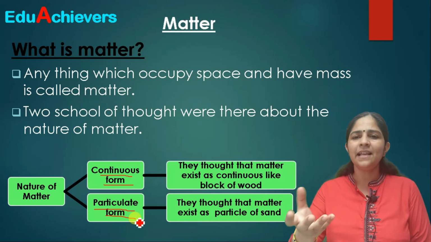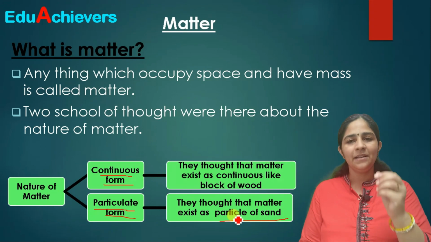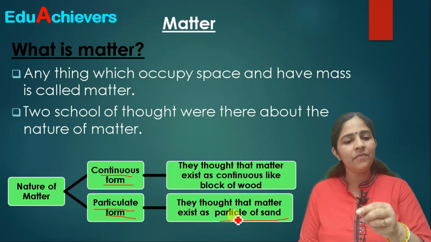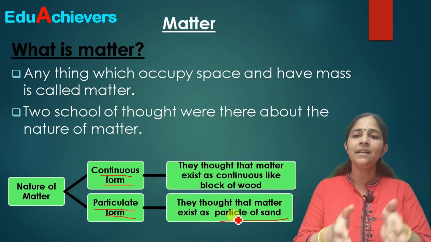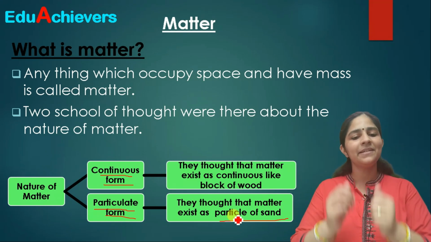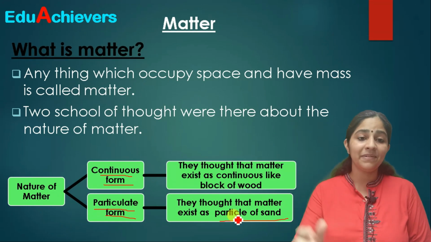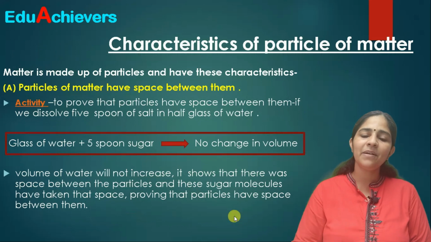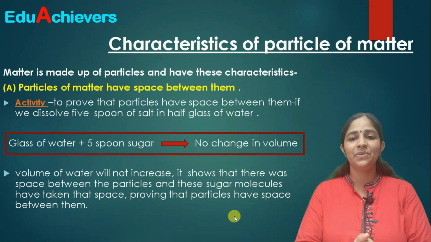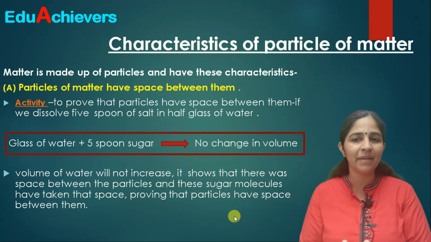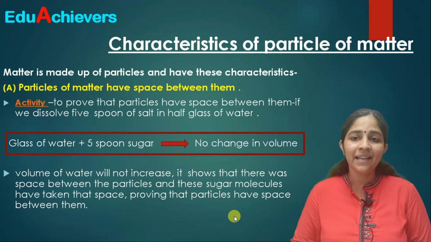And just like the soil is made up of particles of sand, and the sand has some particles, in the same way a group of scientists believed that matter has a particulate form. Correct? This is what people used to think years back. After years of studies, now we know a lot about matter, what it is made up of, and what are the different things which come from this matter.